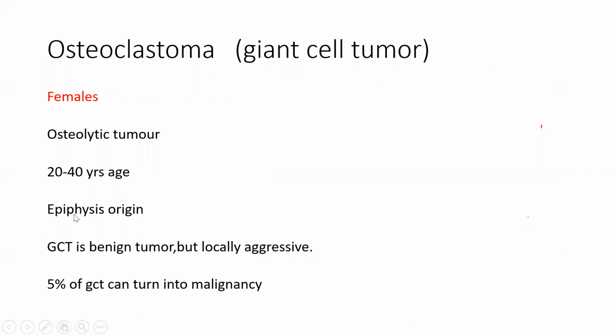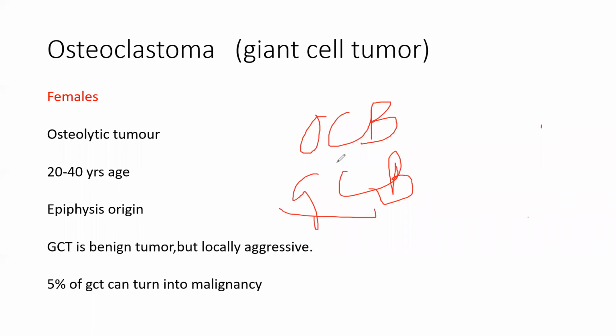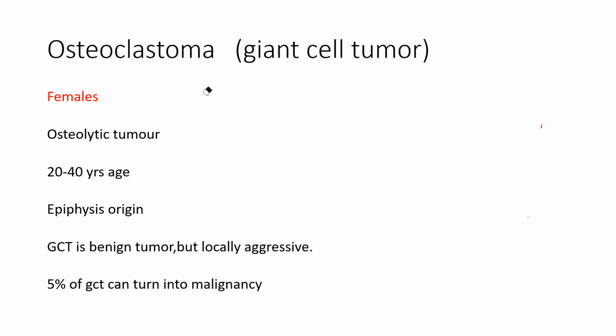Okay. Now osteoclastoma. Whenever you feel it is boring, I'll stop. We have already done, I think, 20-30 slides. So osteoclastoma is very important. It is OCB, GCB, whatever you see. It's a giant cell tumor. Osteoclastoma is an epiphyseal tumor. So the most important thing is that it is an epiphyseal tumor. We also call osteoclastoma giant cell tumor.